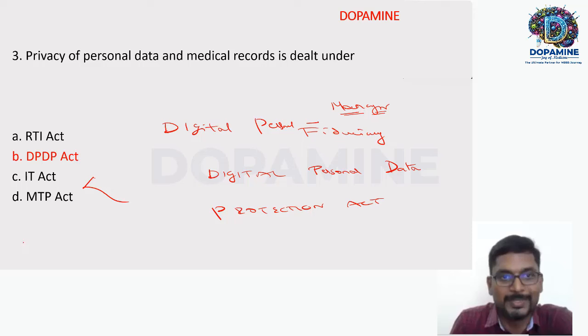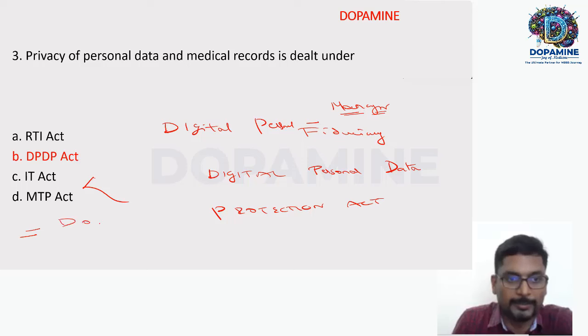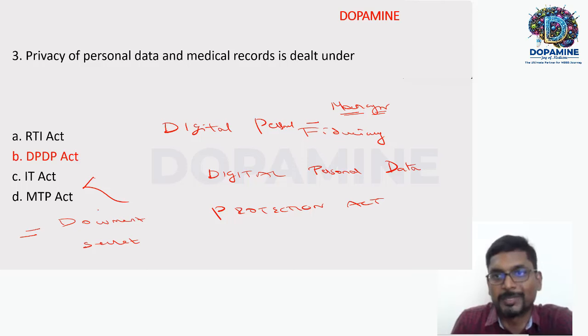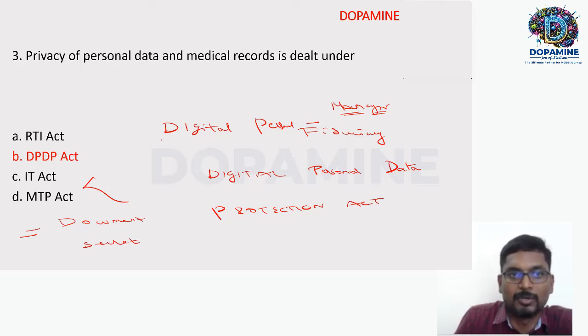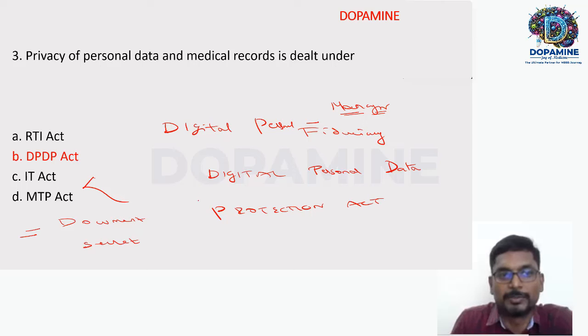See, here the catch is personal data. Also in MTP, you should keep all the documents as secret documents, not open to the public or others, where the data pertains to MTP. But the word here is personal data on medical records. So the word personal data, the answer should be the DPDP Act, the Digital Personal Data Protection Act 2023.